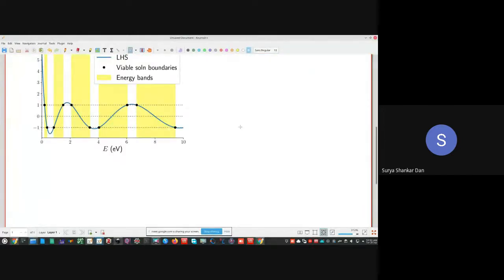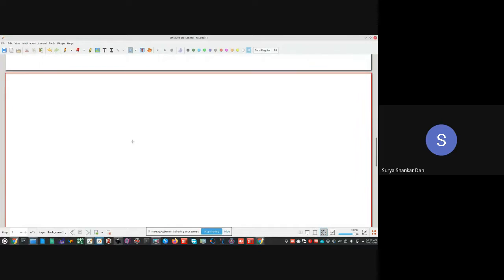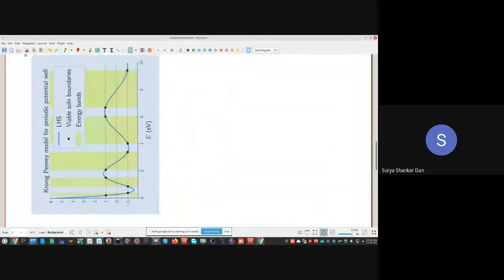Okay, now so this is what we have got. Okay, the only thing is I've changed the axis. Now, when we start dealing with the solid state, we have not bothered until now about the Fermi energy level EF.